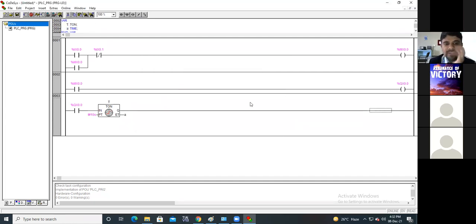After that, you can connect it directly with the motor, or you can use another memory bit. Say it is percent QX 0.1.